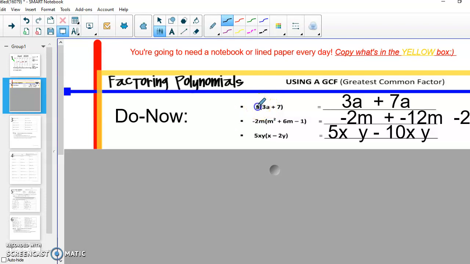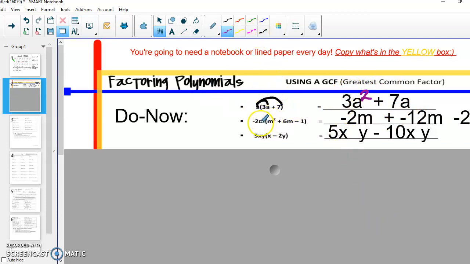When I multiply my exponents, I'm going to distribute to everything in both parts of my parentheses. So when I do this, I'm going to take my a times my 3a, which is going to leave me with a 3a to the second power, because a times a gives me a squared. And then I'm going to just add my a times 7, which leaves me with my 7a. So this should be the final answer you get for the first part.